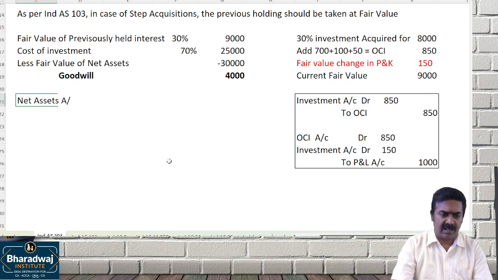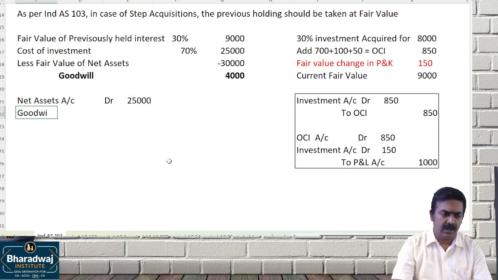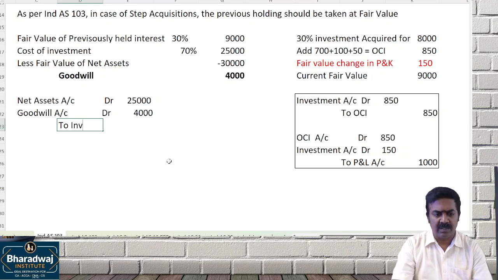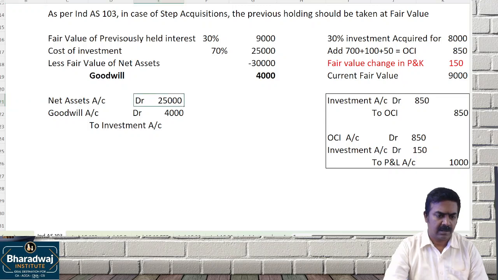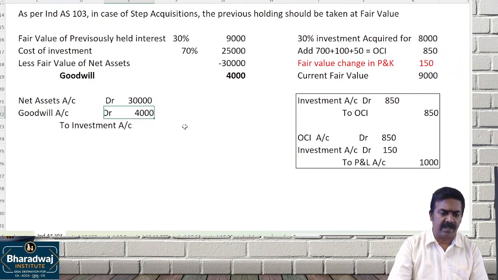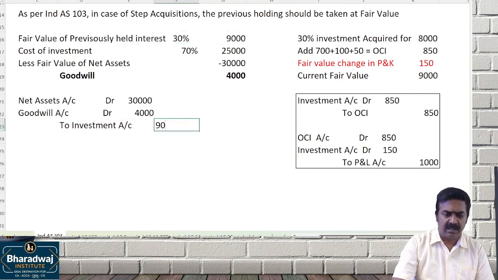Net assets account, how much have we acquired? 30,000. Goodwill account, 4,000. To investment account, the previously held investment fair value is 9,000.